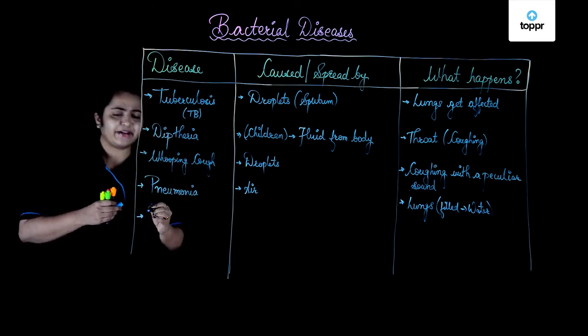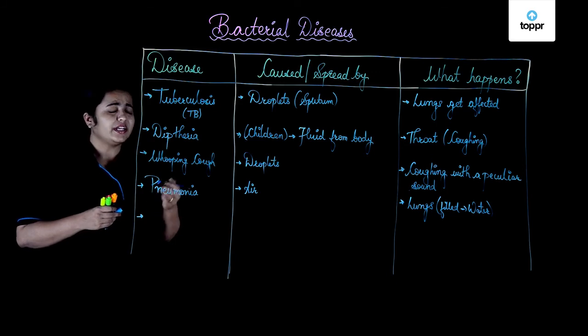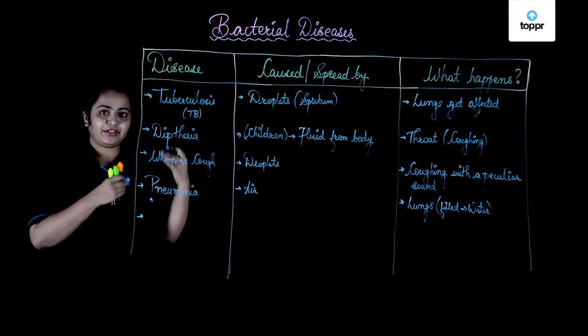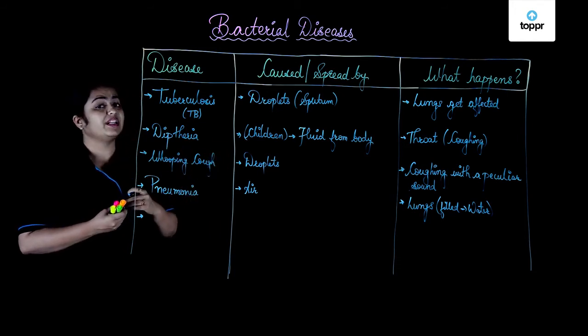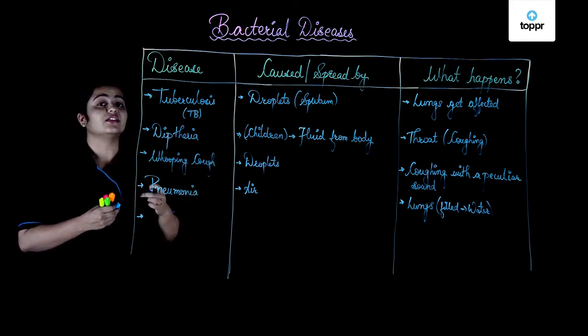It is extremely bad for children. If children have pneumonia, it's too bad for their health. In fact, pneumonia is bad for adults also. It can turn lethal, but in case of children, it is very severe.